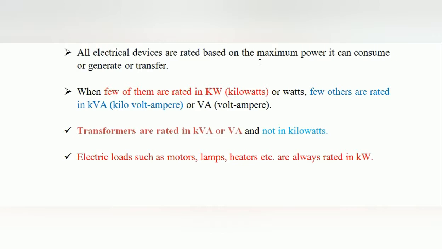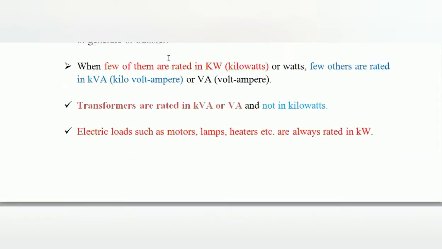But the motor produces mechanical power output, so it is represented by kilowatt or horsepower. So we have seen that a few of them are represented by kilowatt and some of them by kVA. Normally the transformer is rated in terms of kVA or volt ampere, not kilowatt.